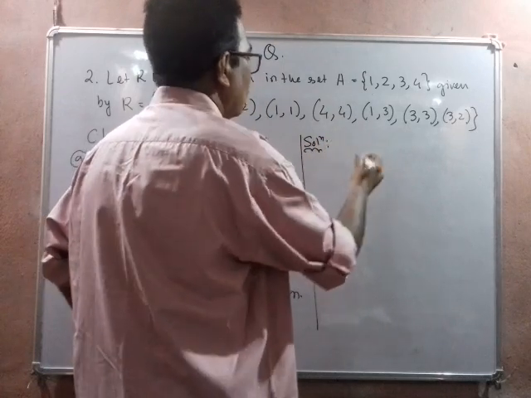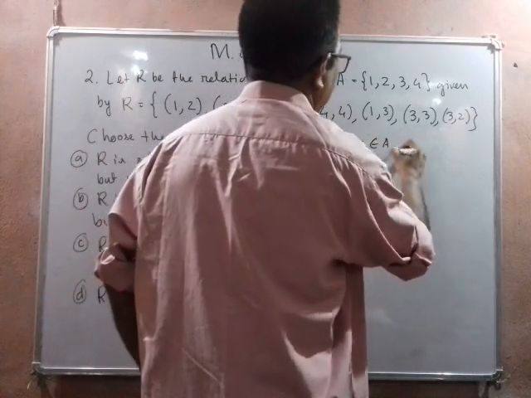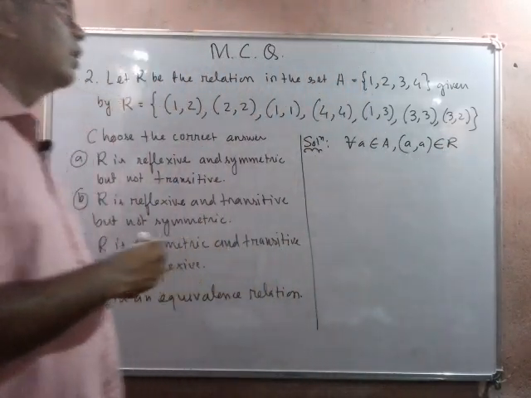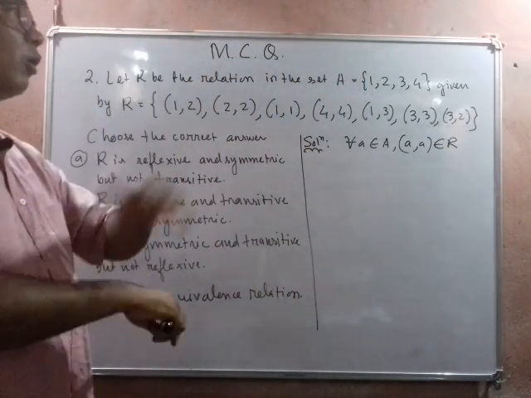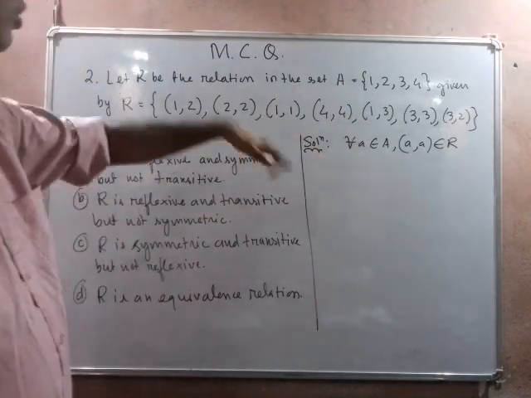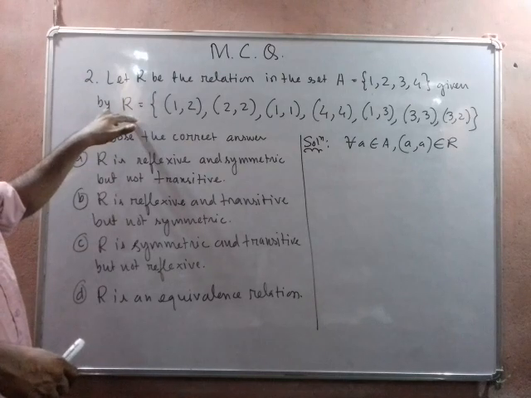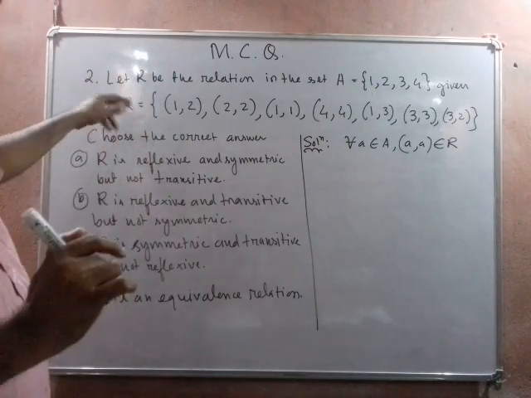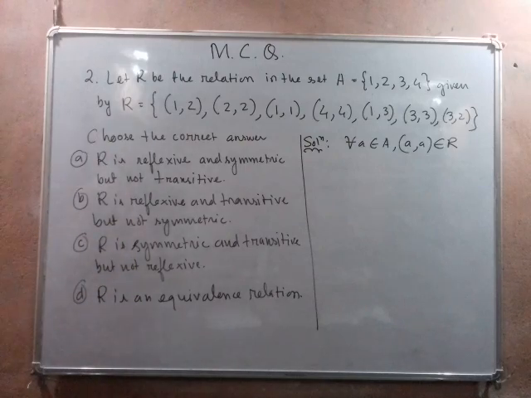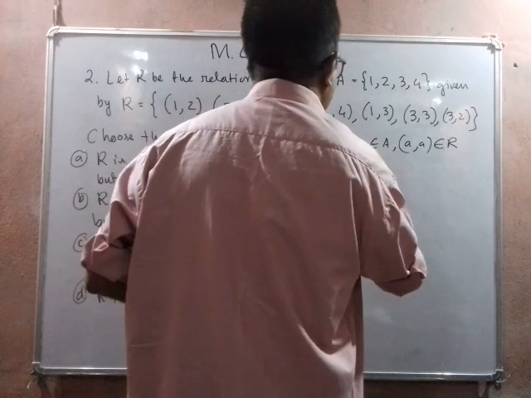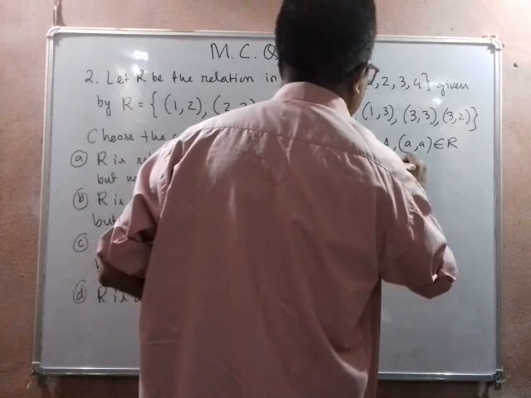Solution part. We observe that for every a belonging to A, (a, a) belongs to R. Here A contains 4 elements, and for all these 4 elements, (1, 1), (2, 2), (3, 3), (4, 4) are all in the given set R. So the relation R is reflexive. Every element is related to itself. R is reflexive.